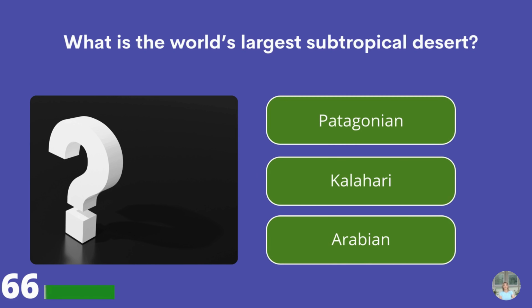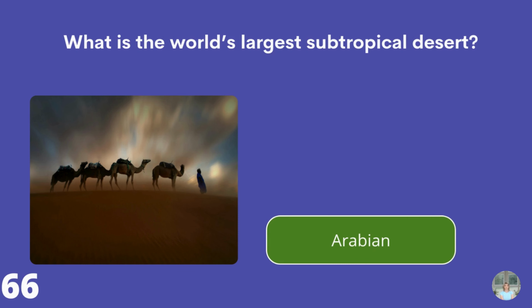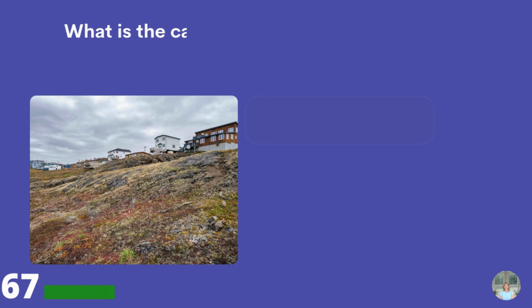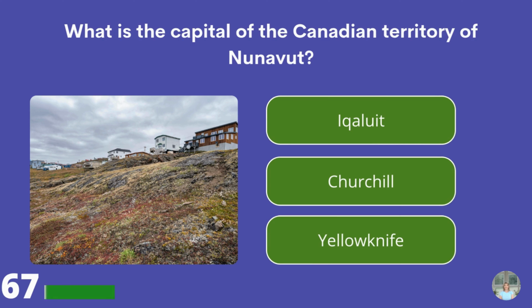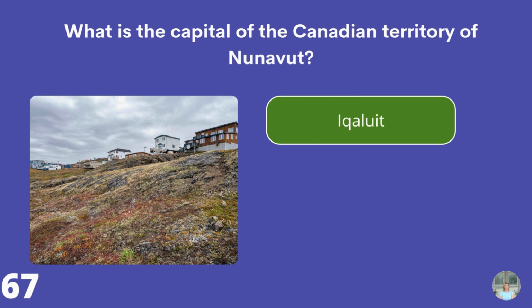What is the world's largest subtropical desert? Patagonian, Kalahari, or the Arabian? Arabian. What is the capital of the Canadian territory of Nunavut? Iqaluit, Churchill, or Yellowknife? Iqaluit.